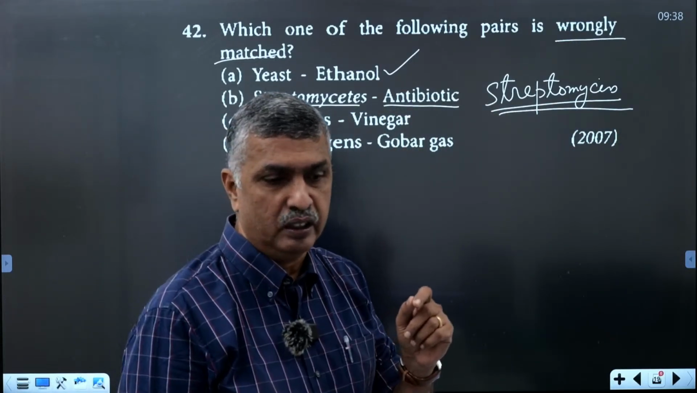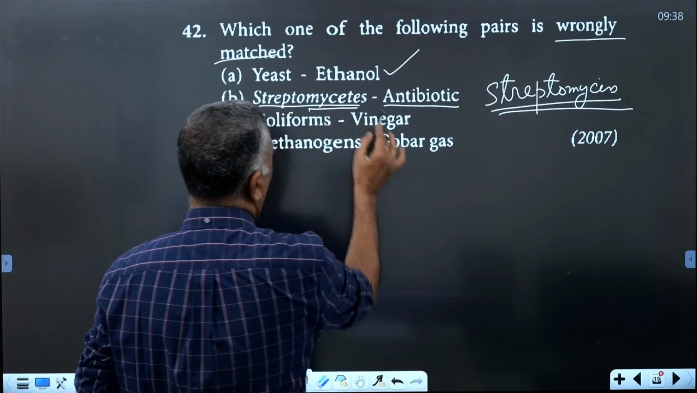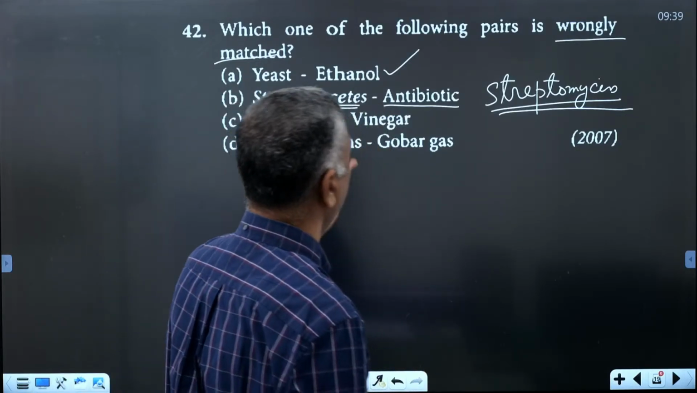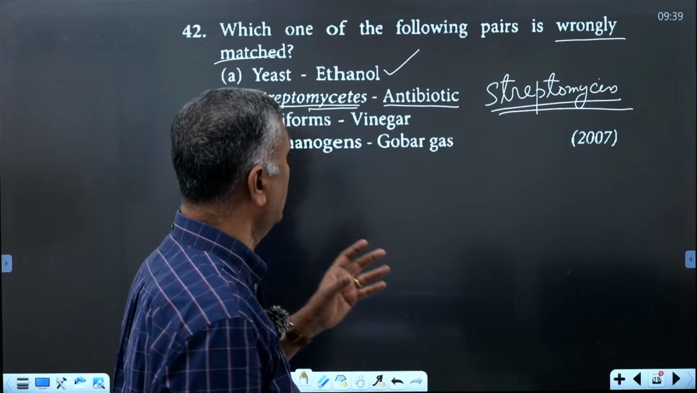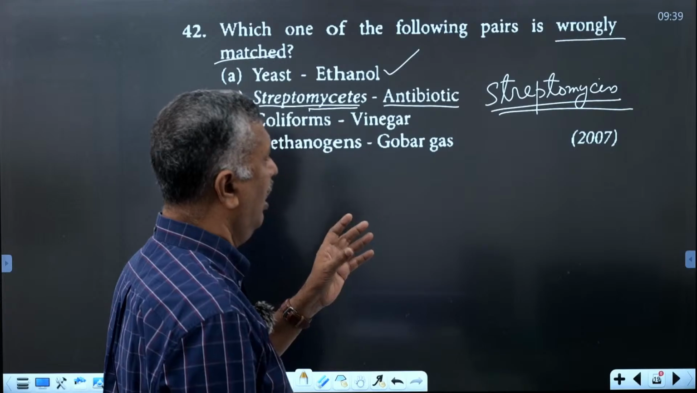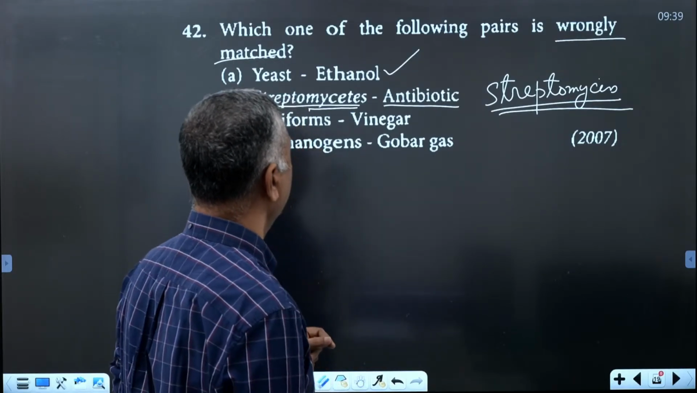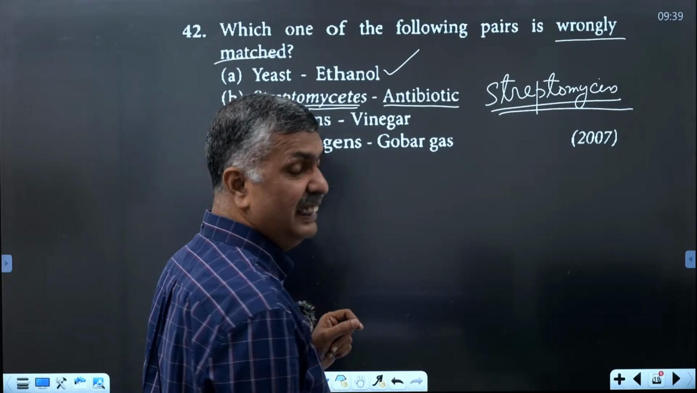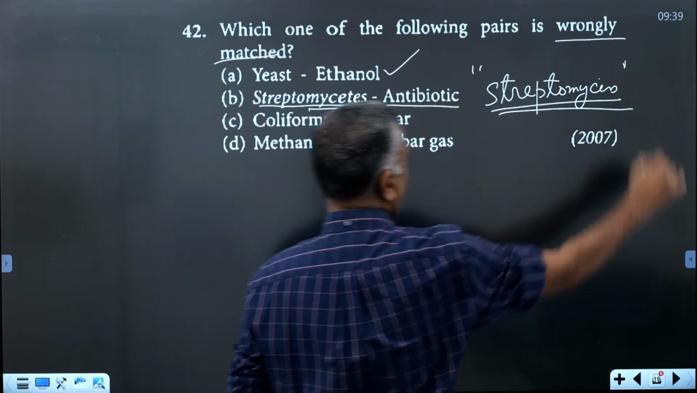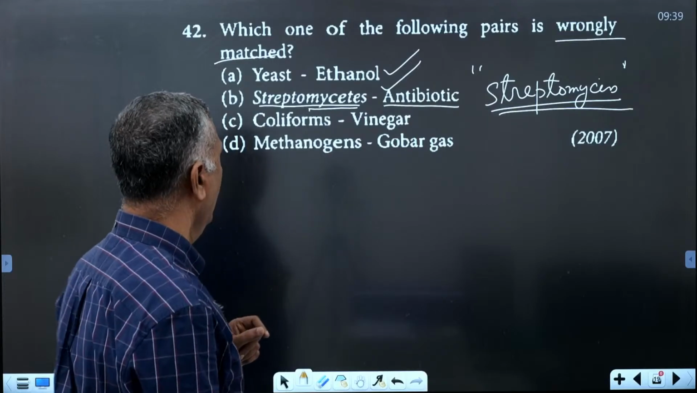Streptococcus produces an enzyme called streptokinase. Here it is not Streptococcus, it is Streptomyces. This is another type of bacteria, coming under Streptomycetales, not eubacteria. And from this, an antibiotic called streptomycin is produced. That is also correct.